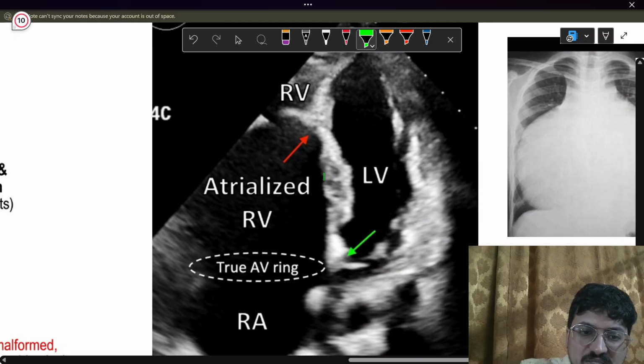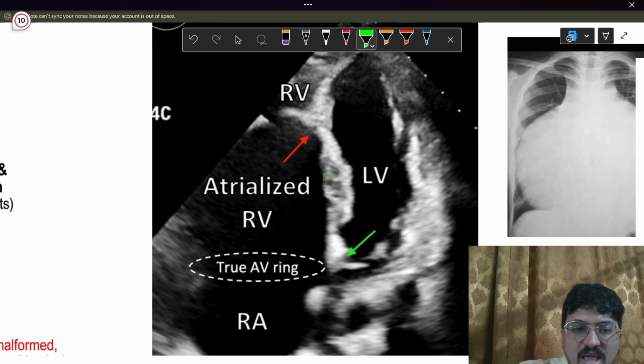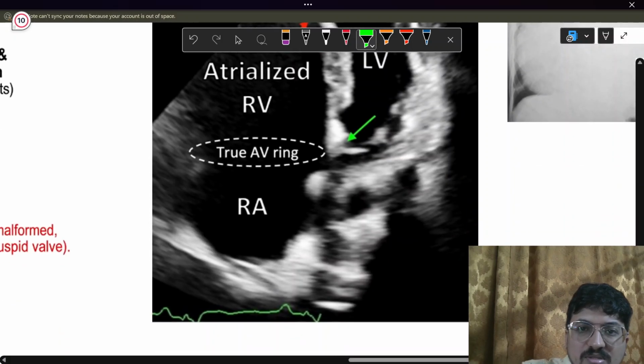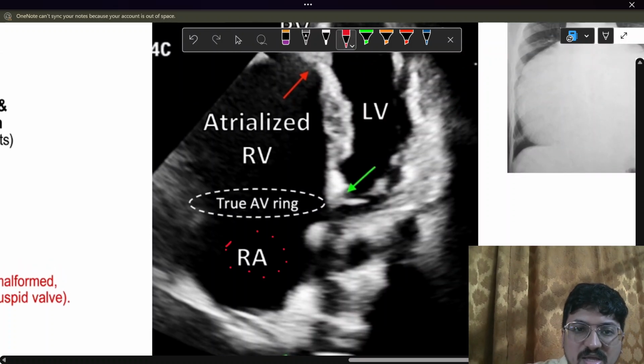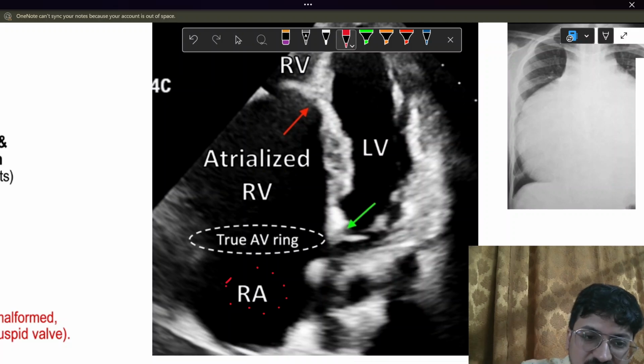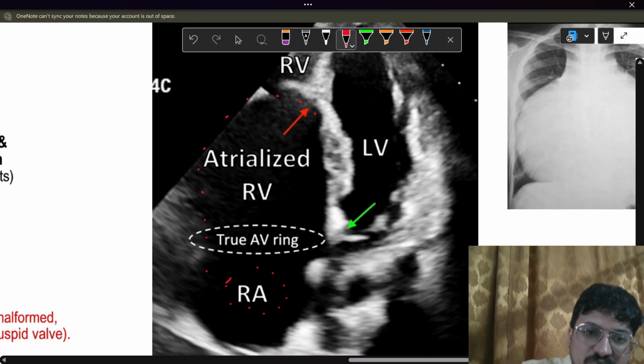You can see the right ventricle has atrialized so as to become large. This over here is the actual right atrium, and over here it is as if the ventricle has been invaded by the right atrium, so as to make the ventricle also like an atrium.